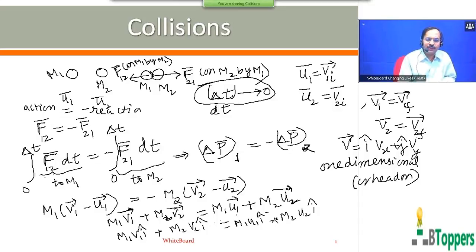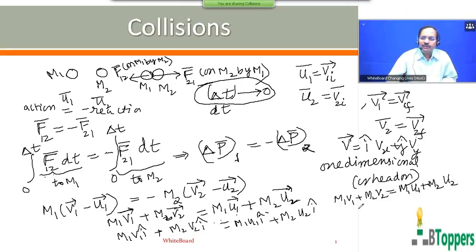So I have i cap in every term on both the sides. So in the case of one-dimensional collision, the equation can be written in a simpler way: m1 v1 plus m2 v2 equal to m1 u1 plus m2 u2.